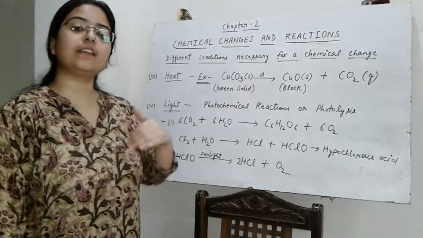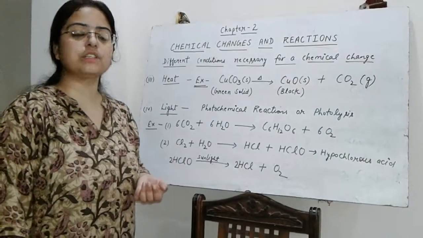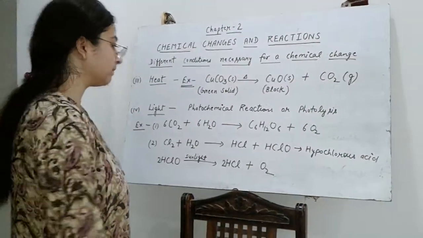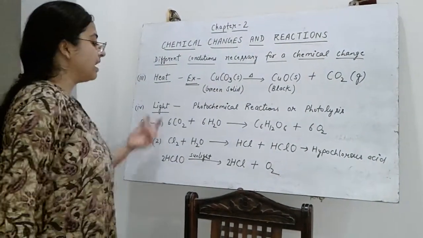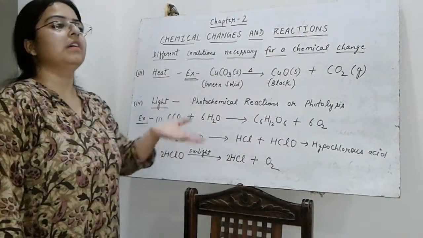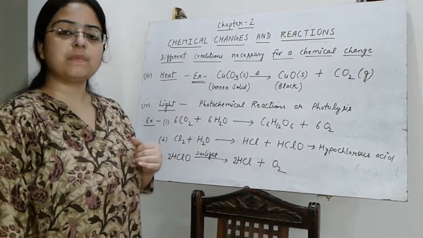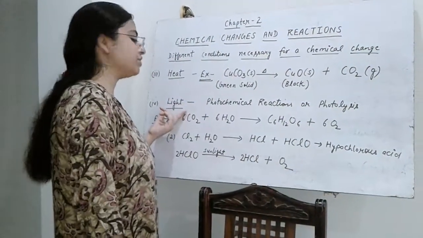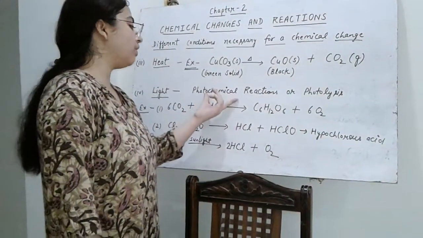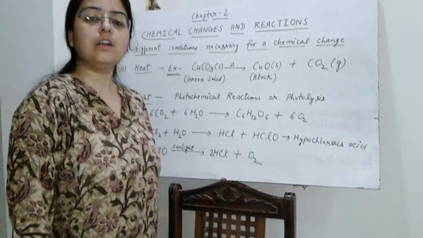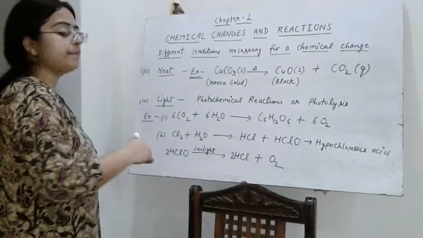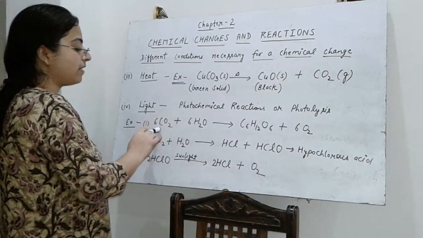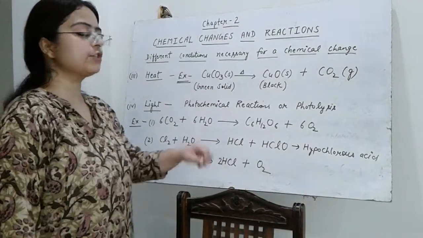In the same way, calcium carbonate also decomposes into calcium oxide and carbon dioxide on strong heating. Next is light. In some cases the chemical reaction occurs by the action of light, and such chemical reactions which take place by the action of light are called photochemical reactions or photolysis. For example, the photosynthesis process. Plants form glucose from carbon dioxide and water in the presence of sunlight.